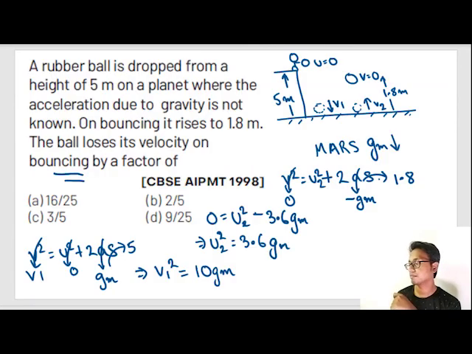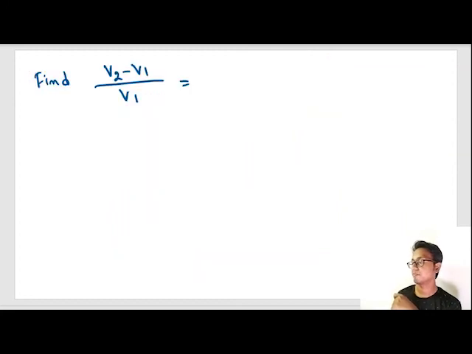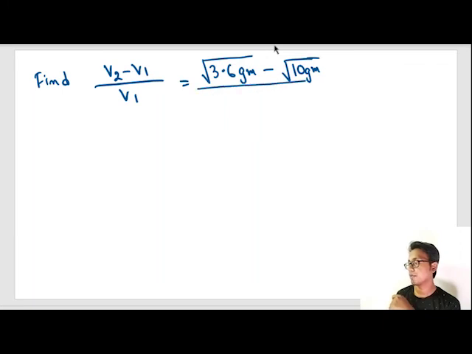So find out v2 minus v1 by v1. What is final velocity? It is root 3.6 gm, not 3.6 gm, minus initial velocity. Initial velocity is root 10 gm. Now, by initial velocity, root 10 gm.